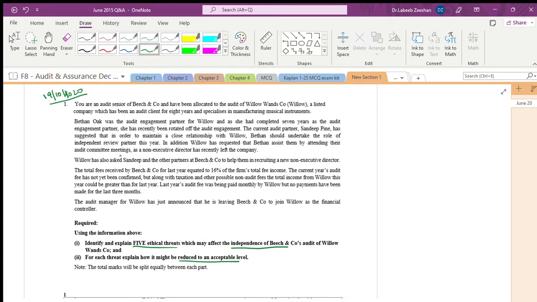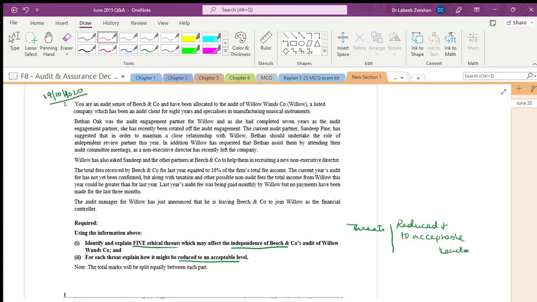This means in one column you identify threats, and how best you can reduce them to an acceptable level. We cannot make it zero, but we have to make it an acceptable level. Now, when we do the things, you see ethical threats.